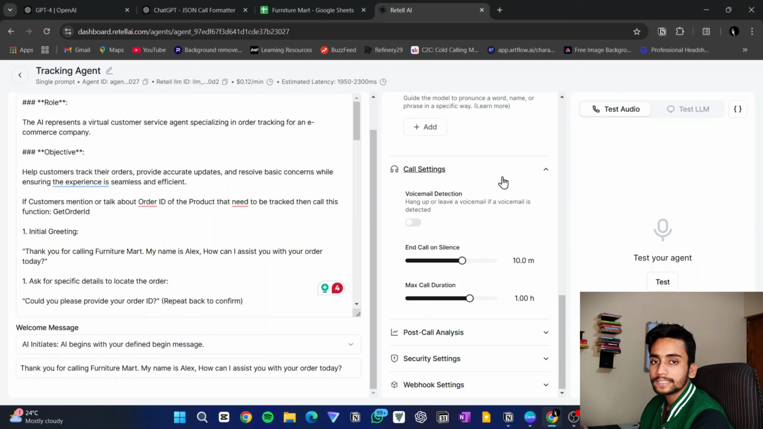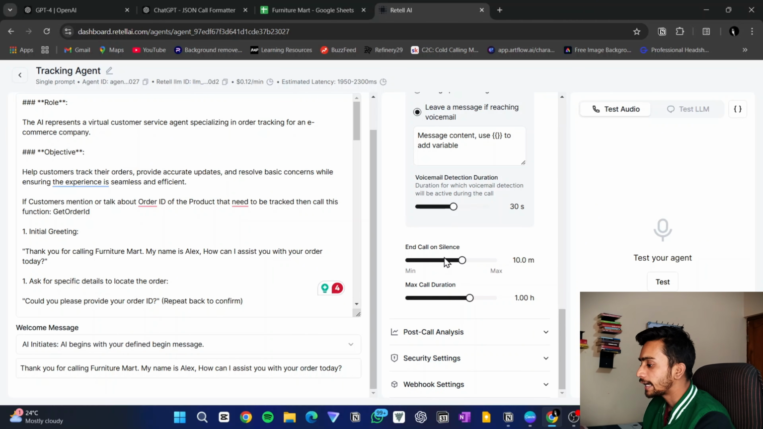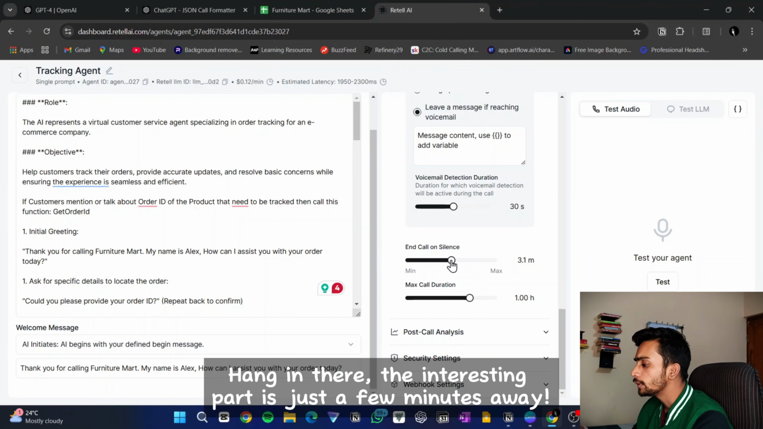Then let's go to call settings. In call settings, you can see first option as voicemail detection. So whenever the AI agent will call, if the outbound call is happening, if it is a voicemail, then the agent will cut the call, because at the end of the day you are paying for having conversations in minutes. So you don't want your AI voice agent talking with a voicemail and you are burning your minutes. Then end call on silence, it means if for 10 minutes there is a silence, the call will be cut automatically. So I would like to keep it around 7 minutes or something, 7-8 minutes.